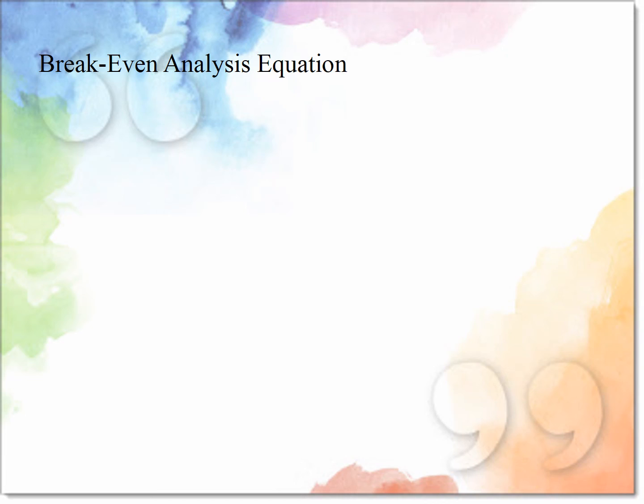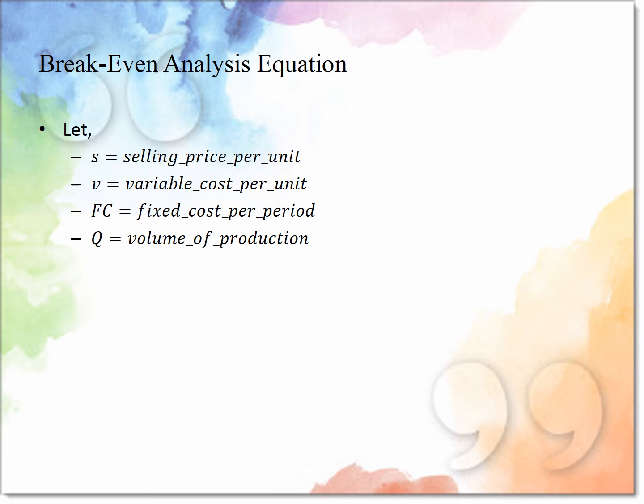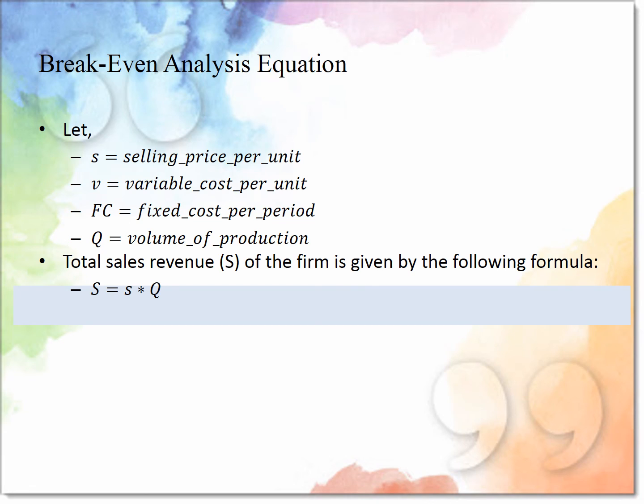Next is break-even analysis equation. It's important. Suppose S is the selling price per unit, V is the variable cost per unit, FC means the fixed cost per period, and Q is the volume of production. Then total sale S of a firm is given by the following formula.